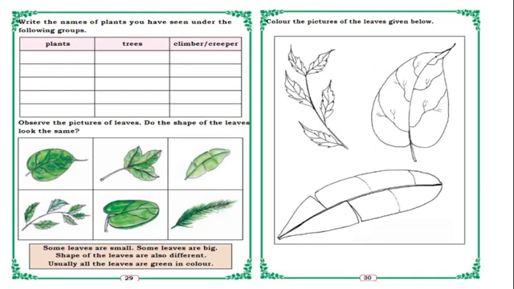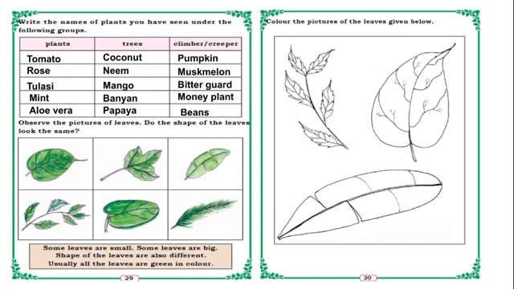So now we have understood what are trees, climbers, creepers, herbs and shrubs. So we have to write the example for plants first. So what are those? Tomato plant, rose, tulsi, mint, aloe vera. Next, for trees we have to give the example. Coconut, neem, mango, banyan, papaya. So here we have to write climber or creeper. Pumpkin, muskmelon, bitter gourd, money plant, beans.